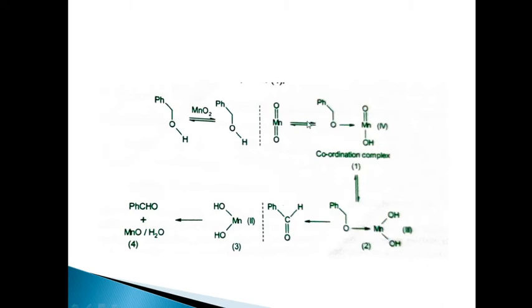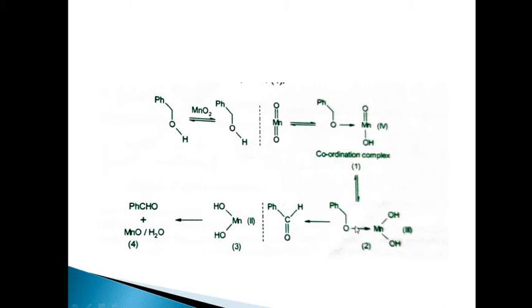This is the structure of MnO2, and when the alcohol is added, it will get absorbed on the manganese dioxide and form a coordination complex, that is coordination complex 1. Then electron transfer from the alcohol to manganese will take place, and it will generate a radical.